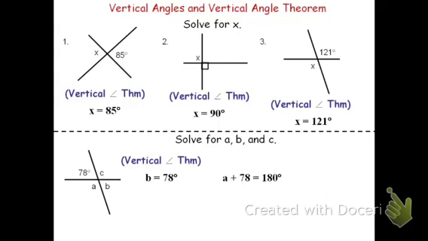So instead, I'm just going to say that A plus 78 equals 180. When you do this, don't forget to justify. The way I know that's true is that they're a linear pair. You need to write that to get your credit. Subtracting, I see that the measure of angle A is 102 degrees. Now I've got to find angle C. See if you can come up with a way to do that.